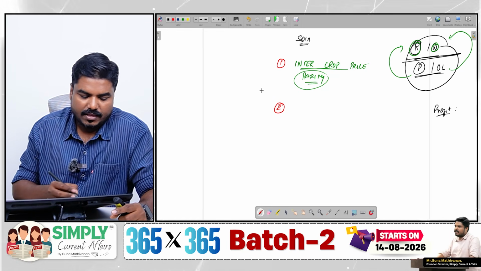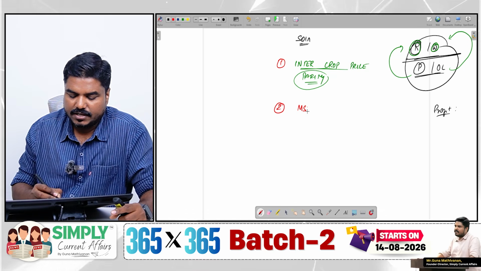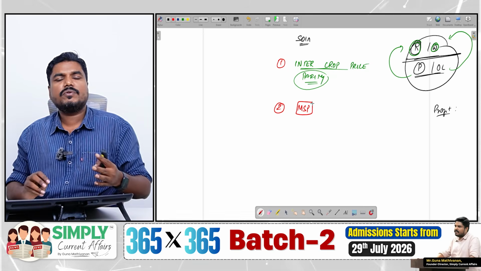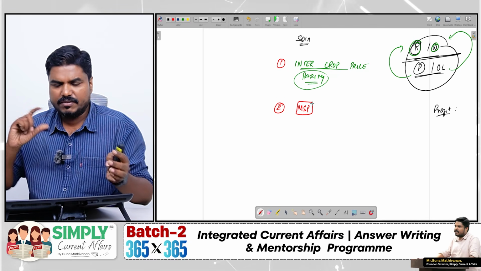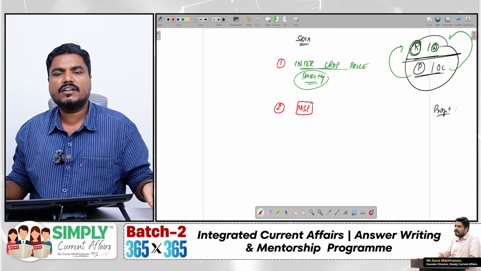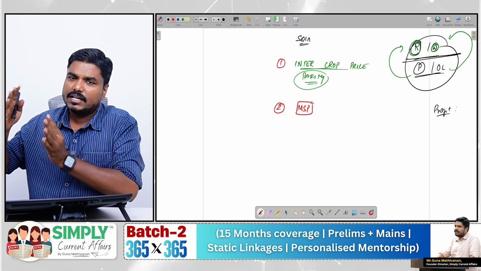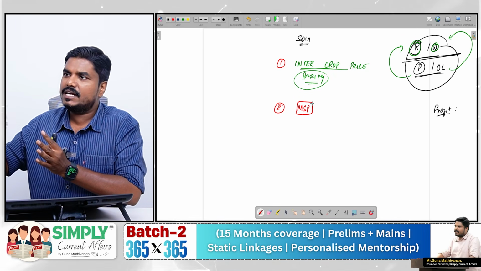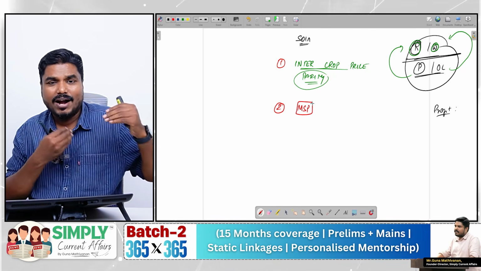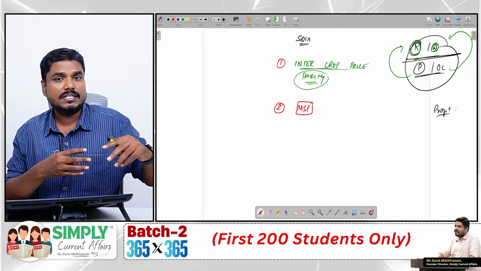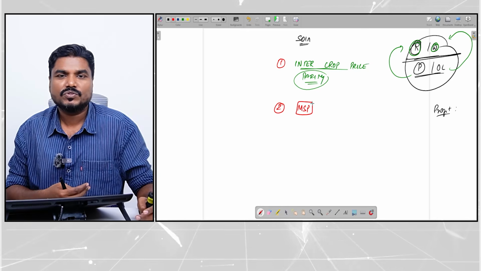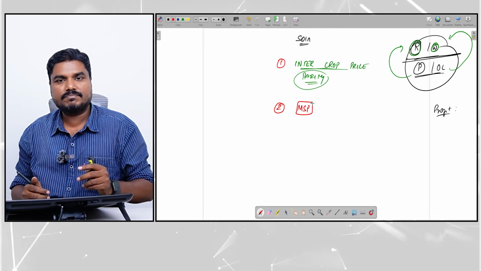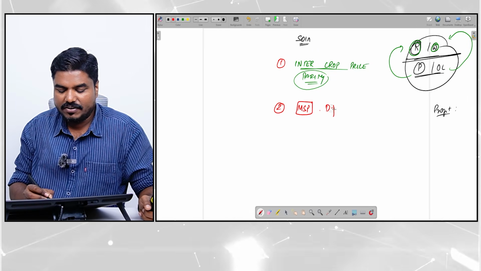Likewise, this MSP need not be uniform. Depending upon the region, there can be a differential MSP for different regions. For example, in the water surplus region, under MSP, let the government procure rice. In the water deficit region, let MSP procurement be only for pulses or millets. So like that, we can go for a differential MSP.